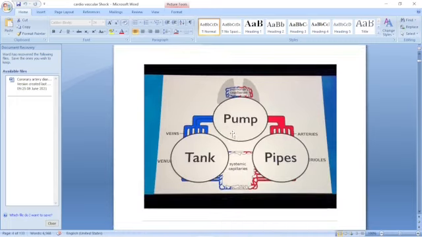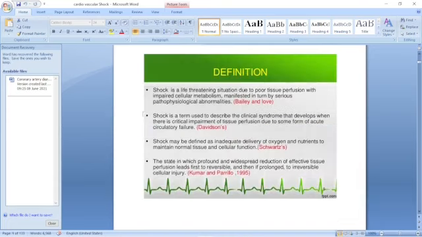Like this: the pump, a defect in the pump, that is the heart; the tank, that is storage in the veins; the pipe, that is arteries and arterioles, where the radius is suddenly increased because of vasogenic shock; or the exchange mechanism, that is capillaries. These are the four causes.